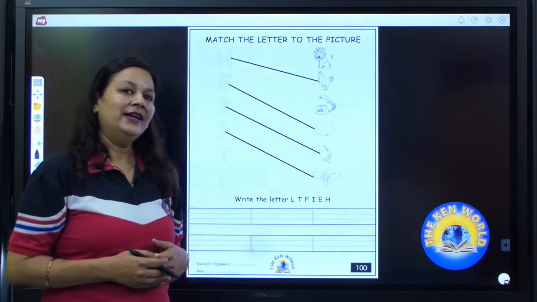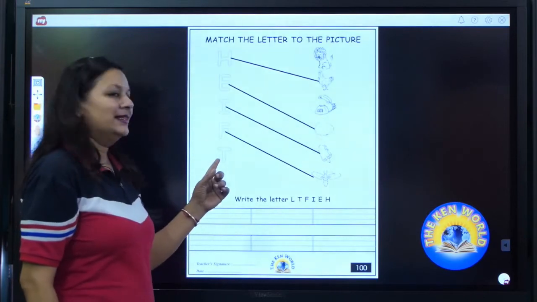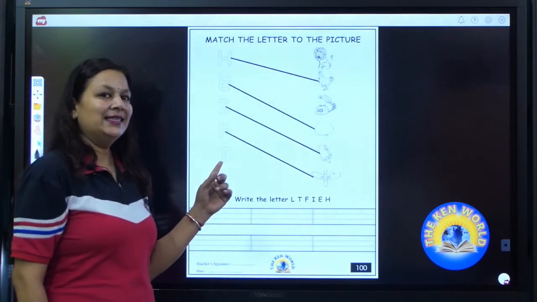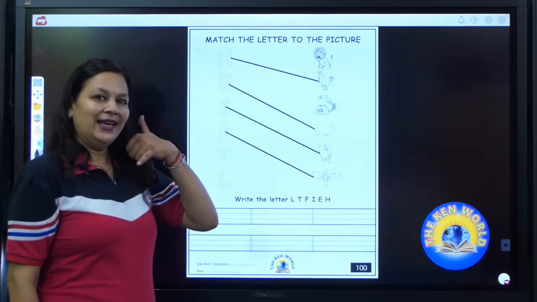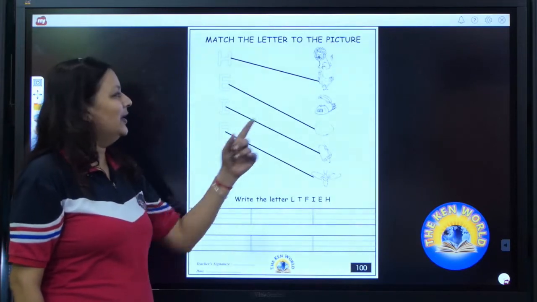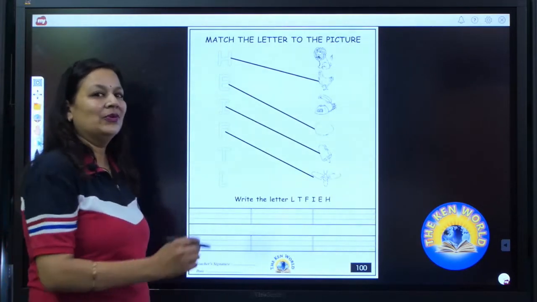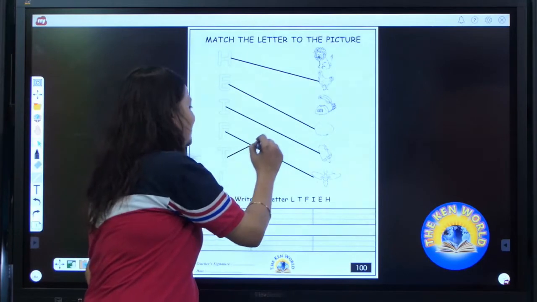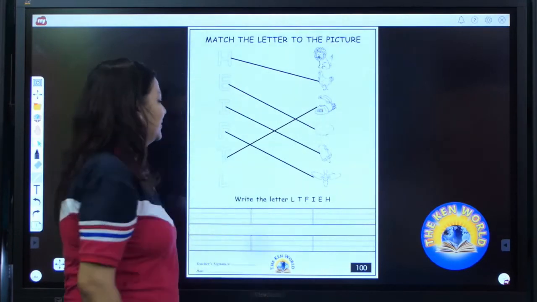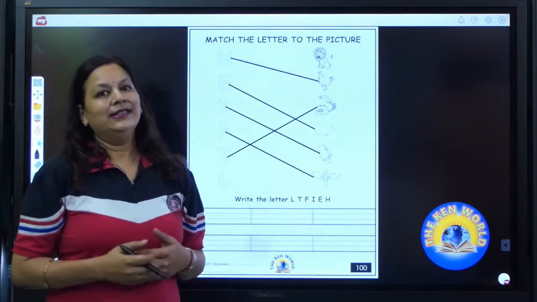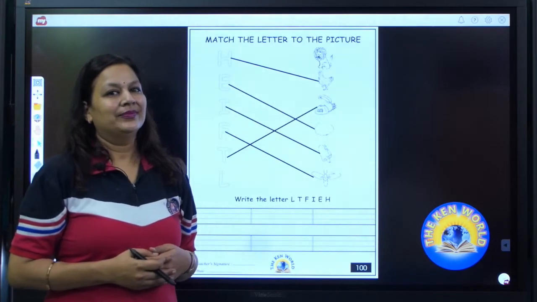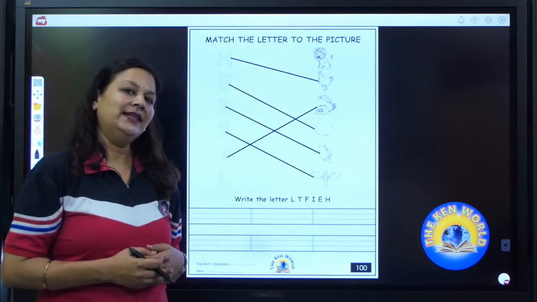All of you have done? Next letter is T. T for telephone. T for telephone. So we will match T with telephone. Now it's your turn. All of you have completed.